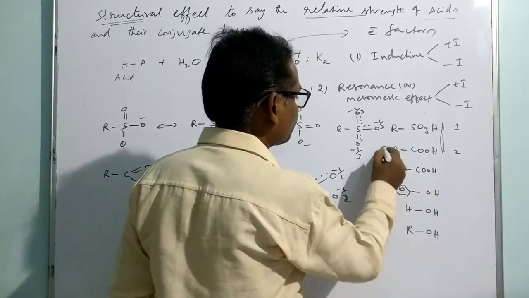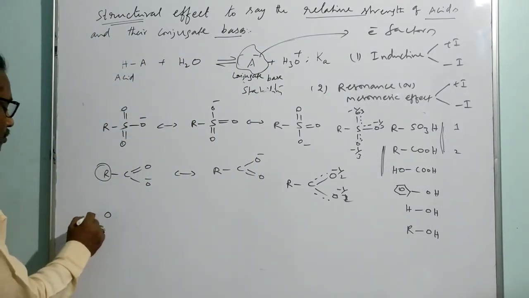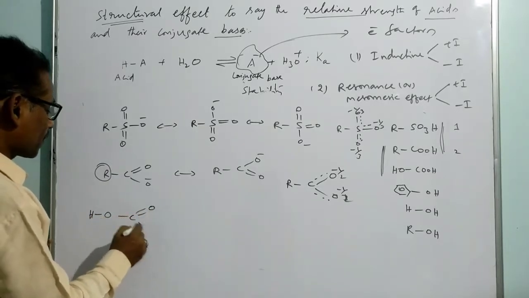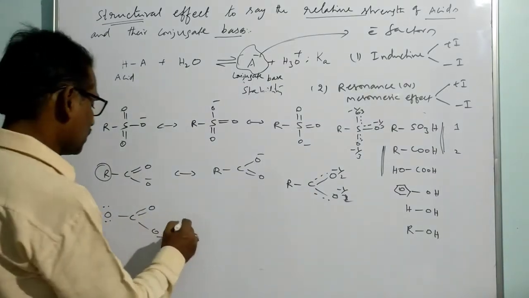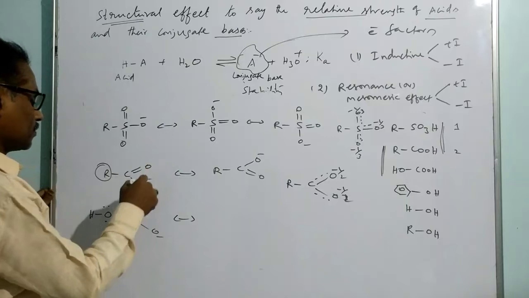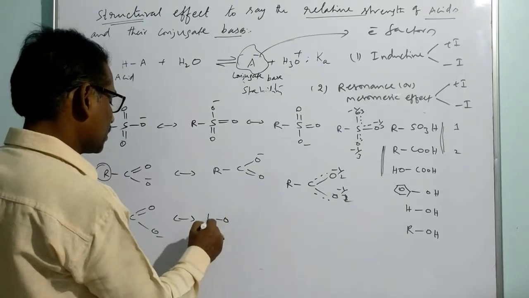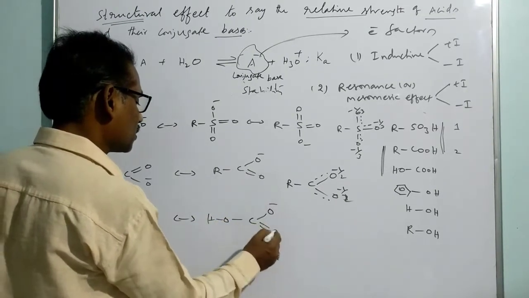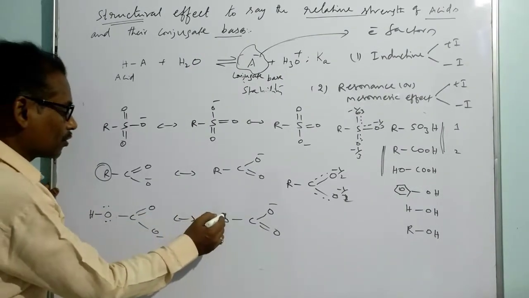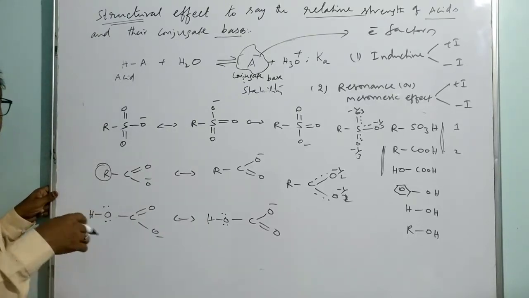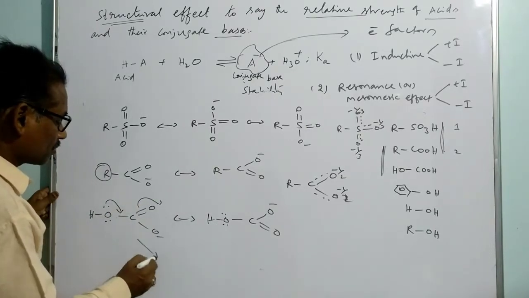If you compare among these two, what happens? The difference is here, in place of R, we have just introduced an OH group. So what is the consequence of this OH group? Here we originally have this kind of conjugation. This negative charge is distributed over either this oxygen or this oxygen as per resonance. That means we can write the structures like this, similar to carboxylate. But other than that, this oxygen has non-bonded electrons. That gives one more resonating structure. So if it delocalizes like this, we get one more resonating structure.